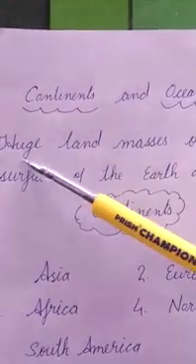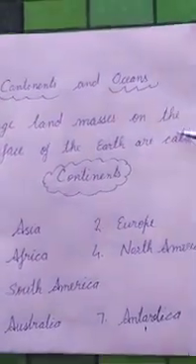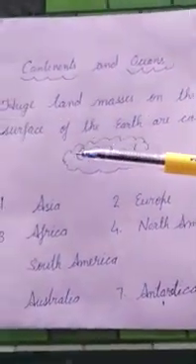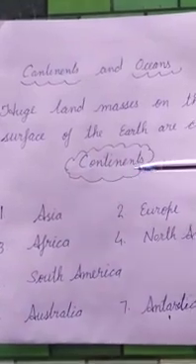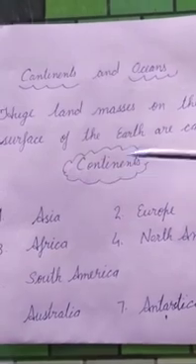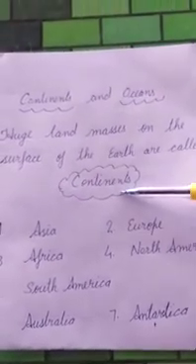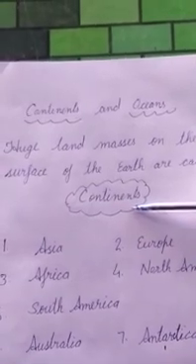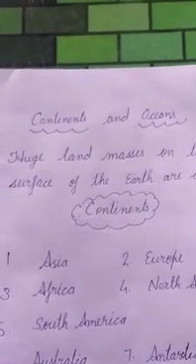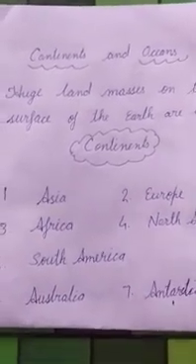These huge land masses on the earth's surface are called continents. Clear? So there are 7 continents on our earth.